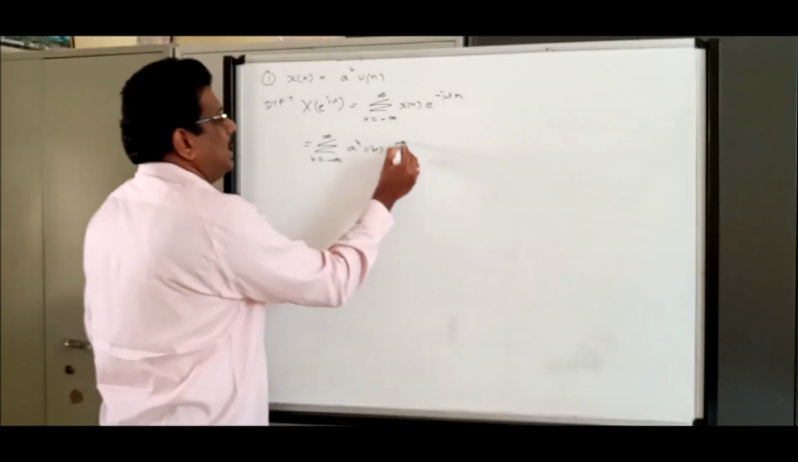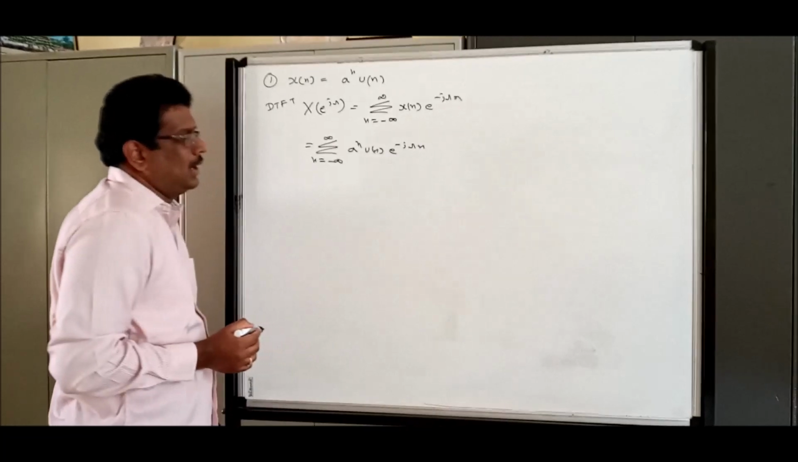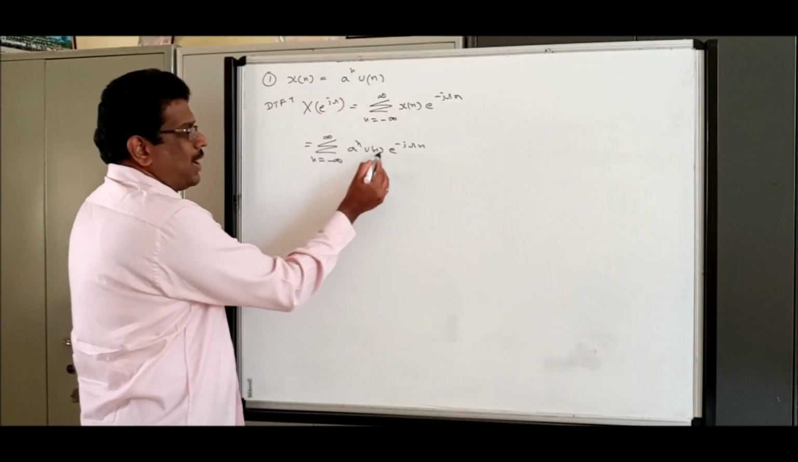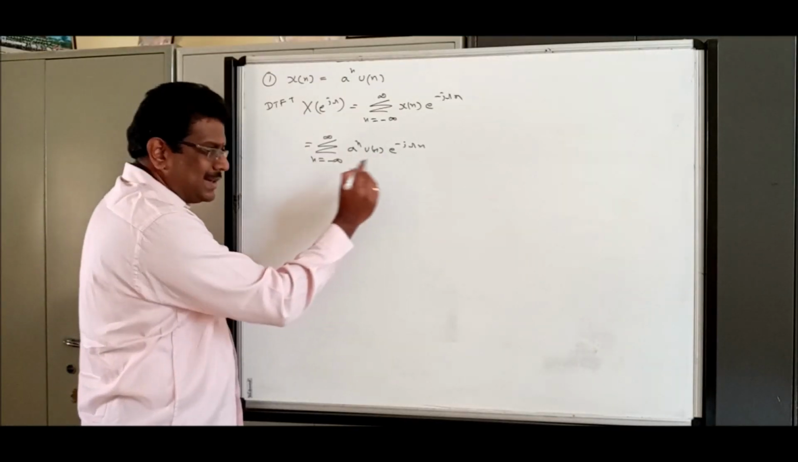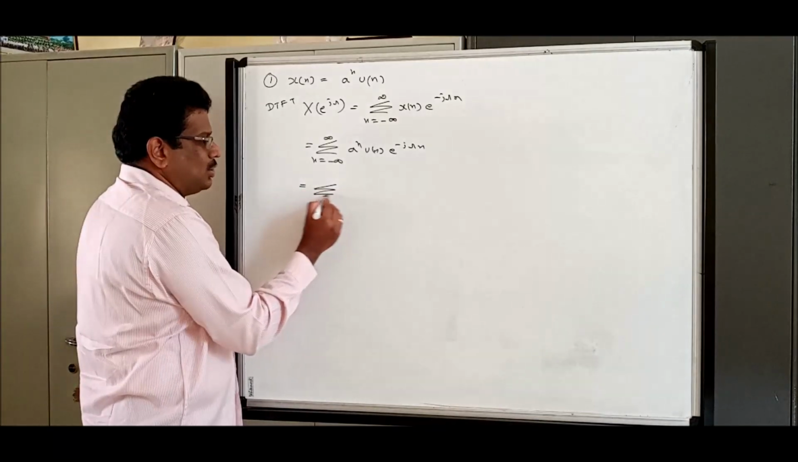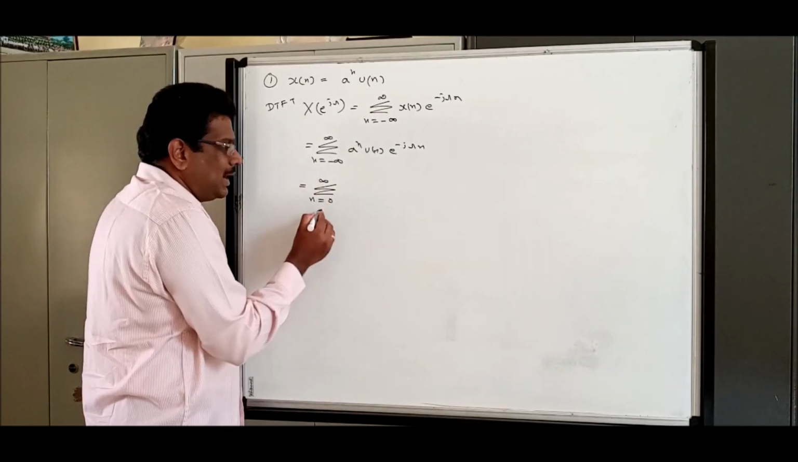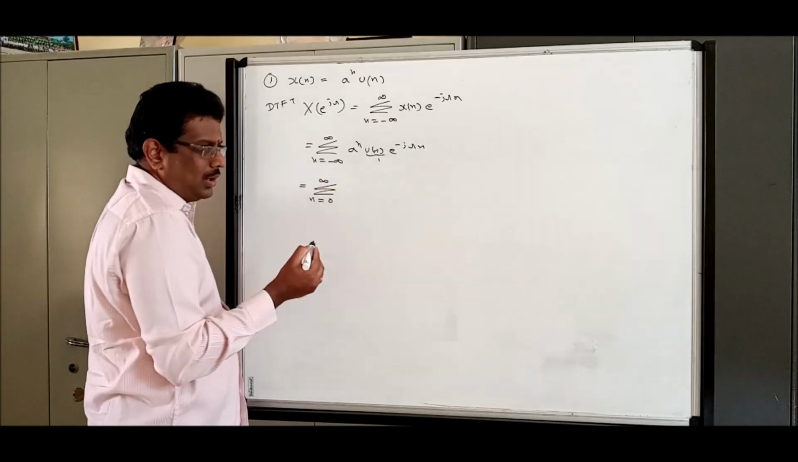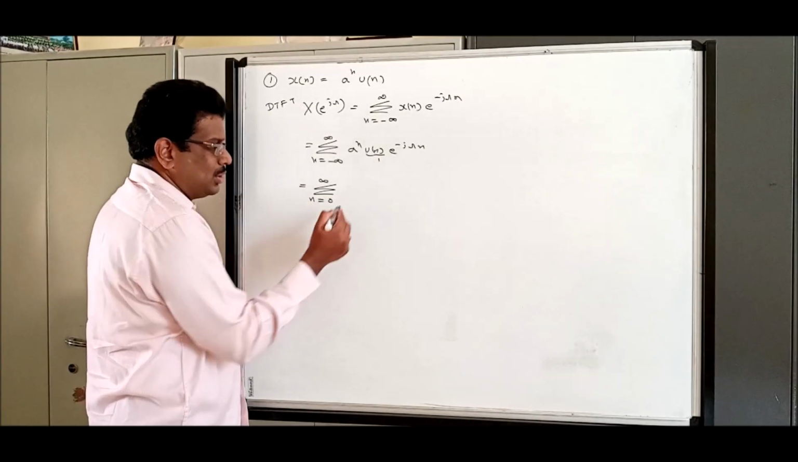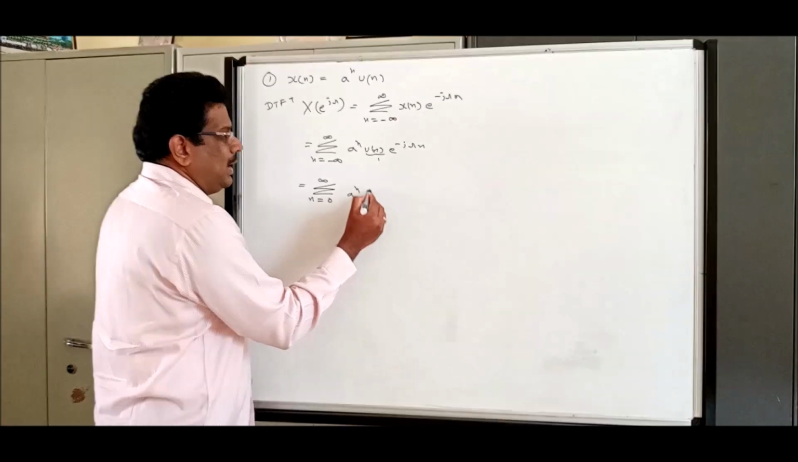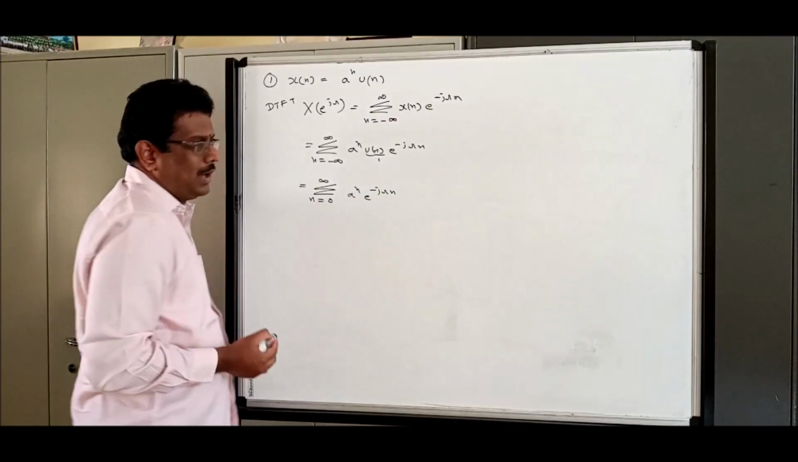Now, if I substitute the given problem, a power n u of n, e power minus j omega n, let us ask what u of n is. It is a right-sided sequence available from 0 to infinity. So n is equal to 0 to infinity, and in that place its value is 1. At other places it is 0, no use. So the remaining is a power n, e power minus j omega n.